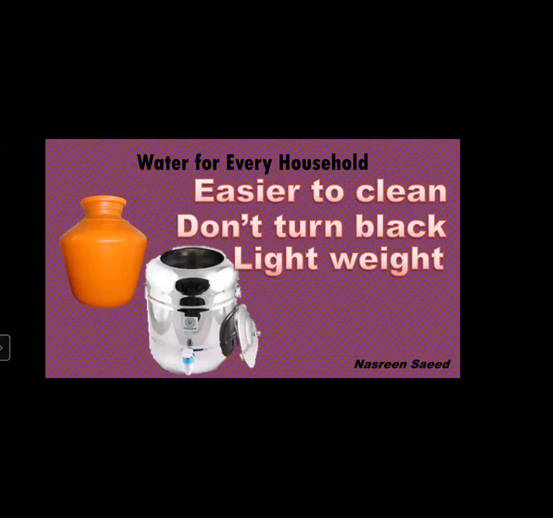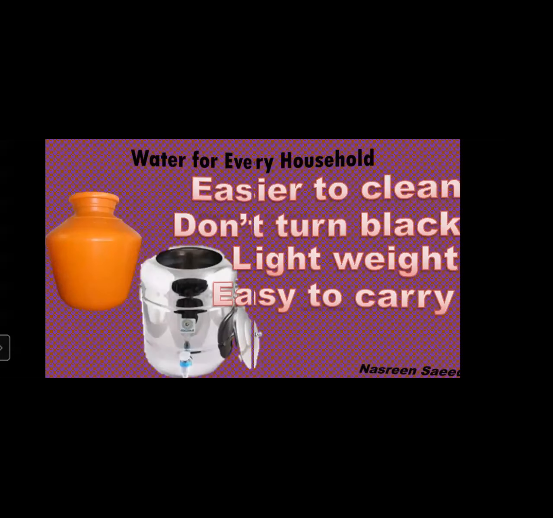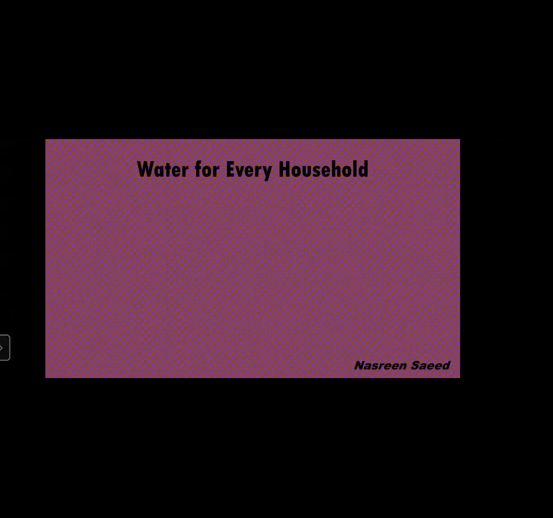They are easy to carry. If lightweight is there, we can carry it easily. So that is why people are using plastic and steel containers for storing water.